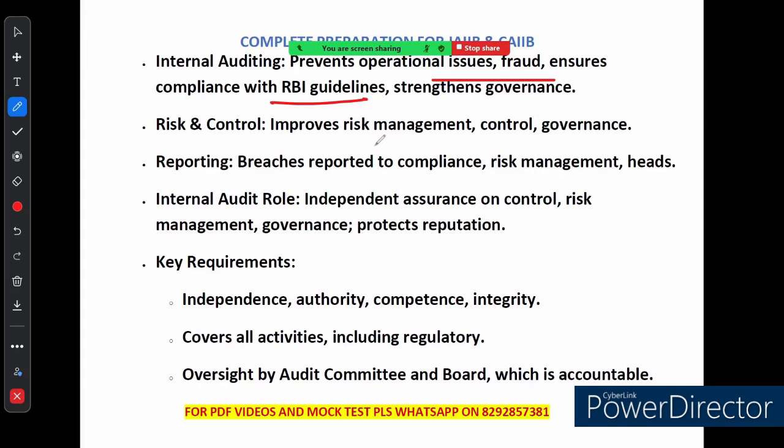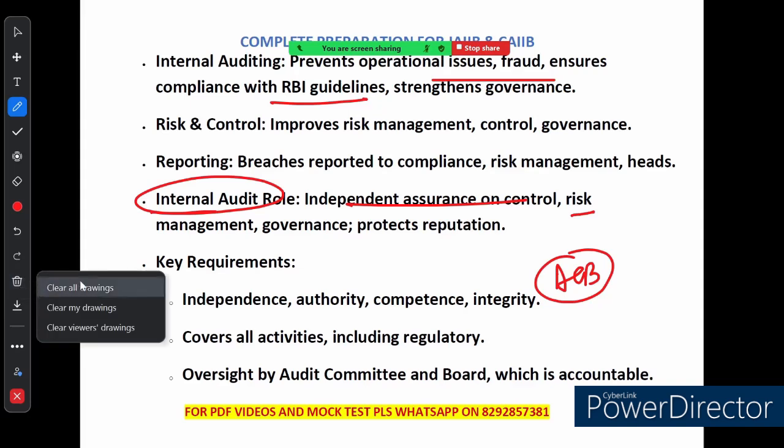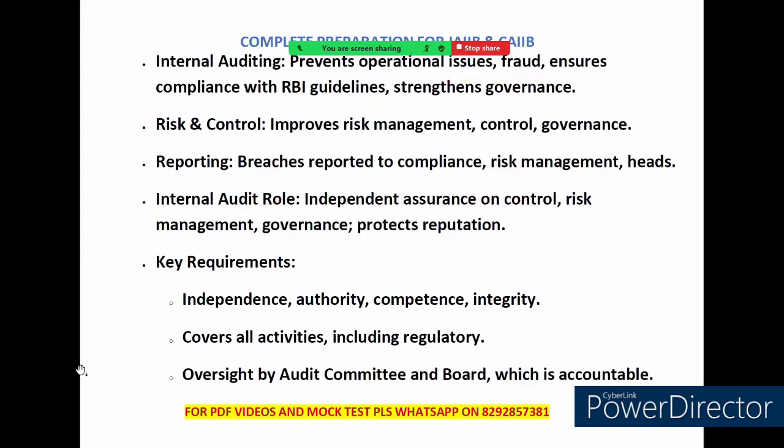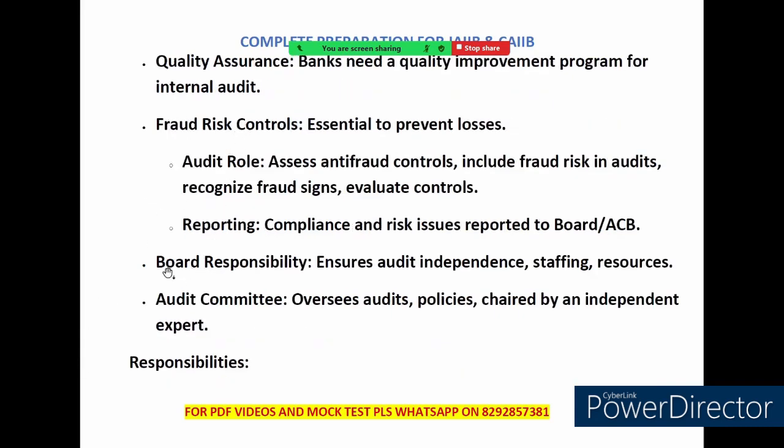Now, let's talk about the importance of internal audit. The internal audit team has a big job. They provide an independent check on how well the bank is managing risk and control. They report directly to the audit committee of the board, that is called ACB, who are held accountable for the bank's overall performance and governance. So who is held accountable? That is the ACB.